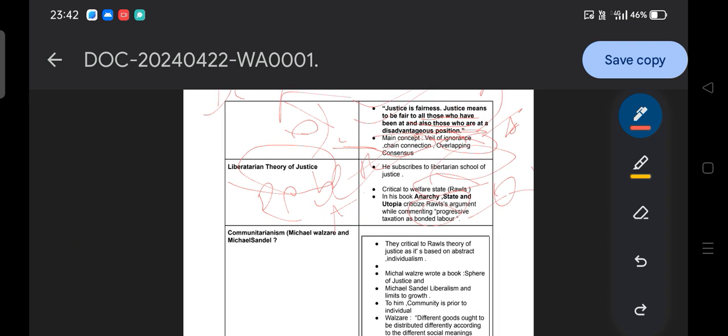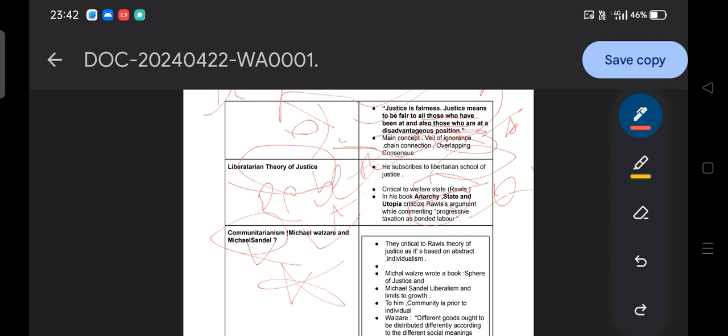Then moving to the next, the communitarian theory of justice, Michael Walzer and Michael Sandel. If you notice, in our last examination they asked which among the following scholars did not influence John Rawls. There was an option like Michael Sandel. So that question is already there, and you need to remember that Michael Sandel and Michael Walzer criticize John Rawls' theory of justice.